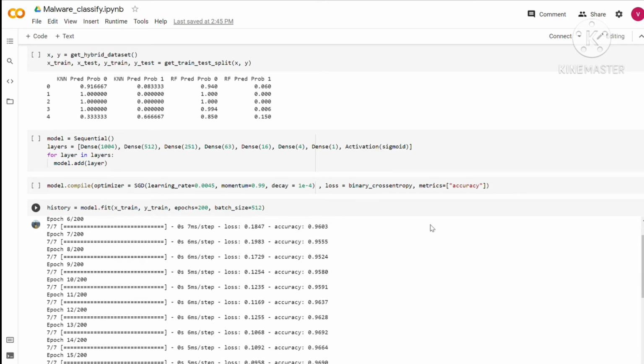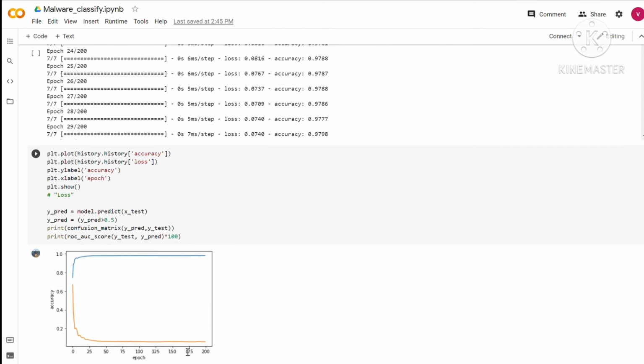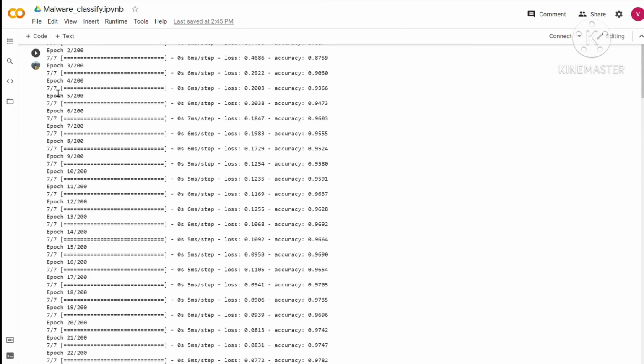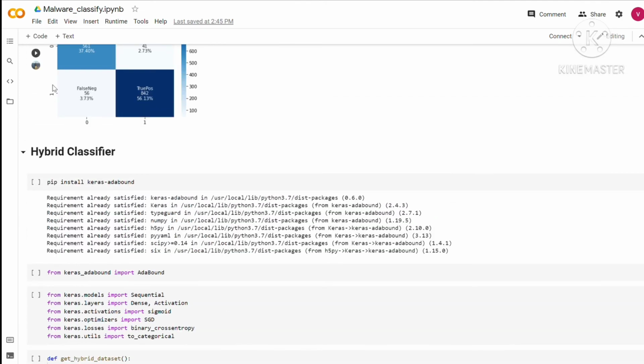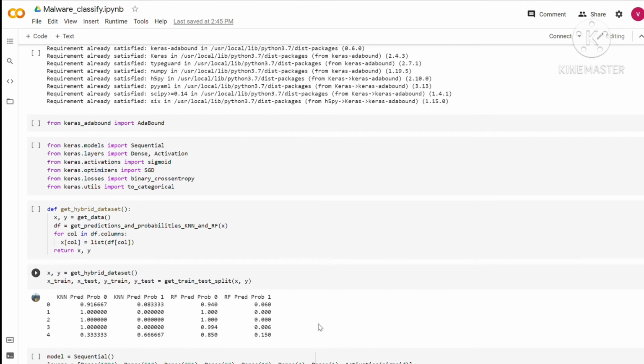After running this, the accuracy which we got after applying the hybrid classifier was 93.39%, and the best which we got from the random forest was 93.47%. However, here it kind of varies.